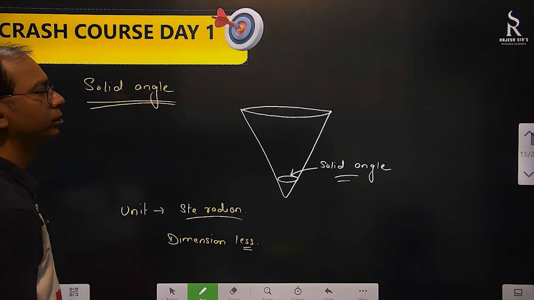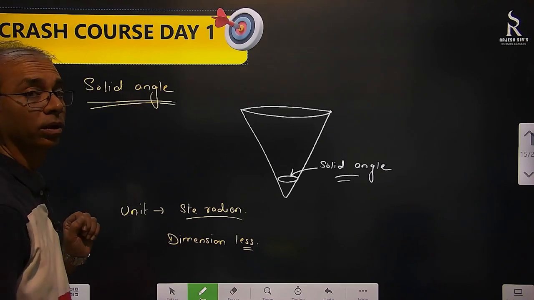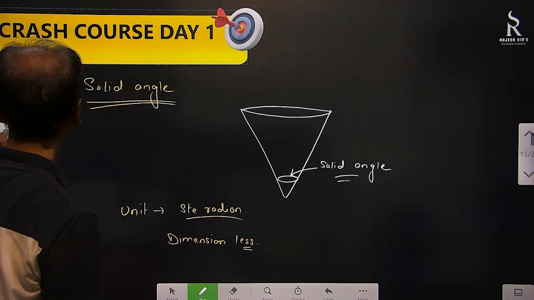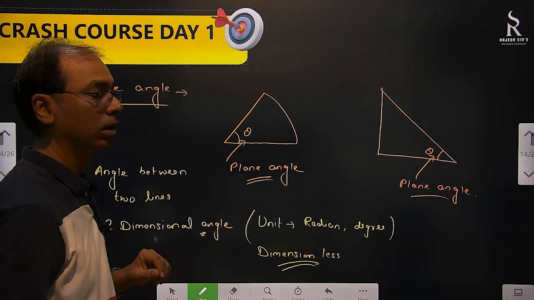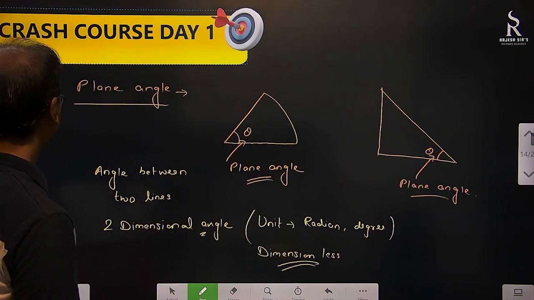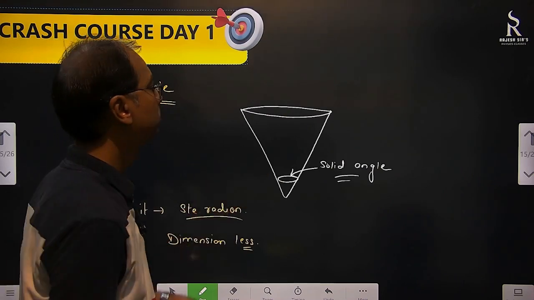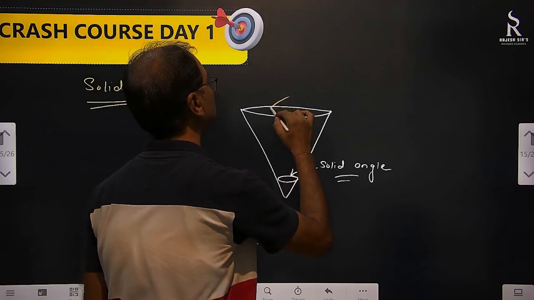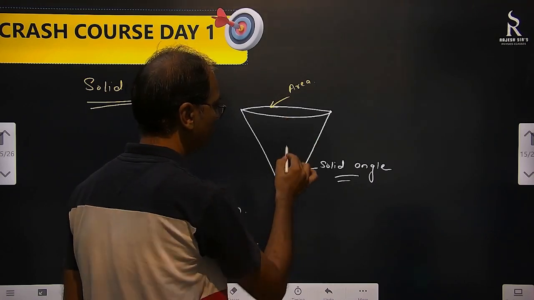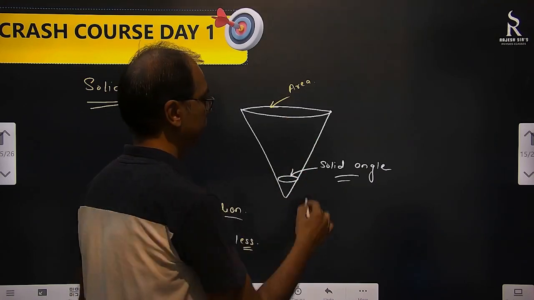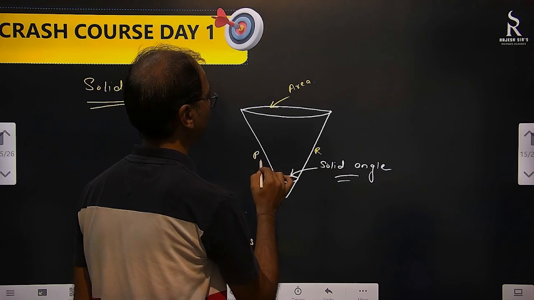Length of arc by radius, this is how we measure theta. And how do we measure solid angle? It is actually this area divided by r square, where r is the radius.